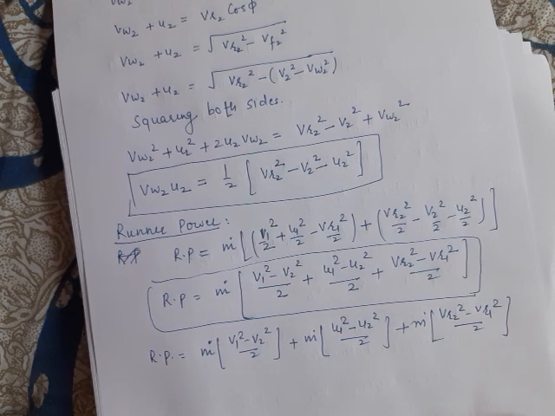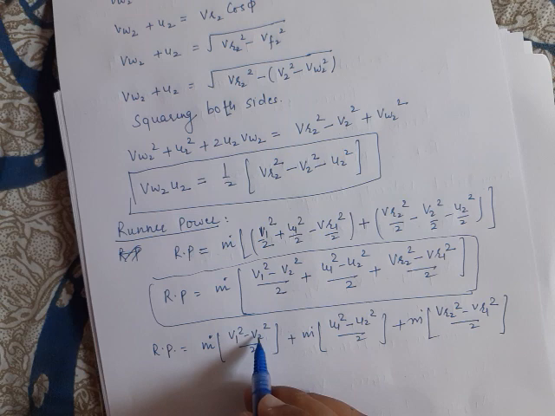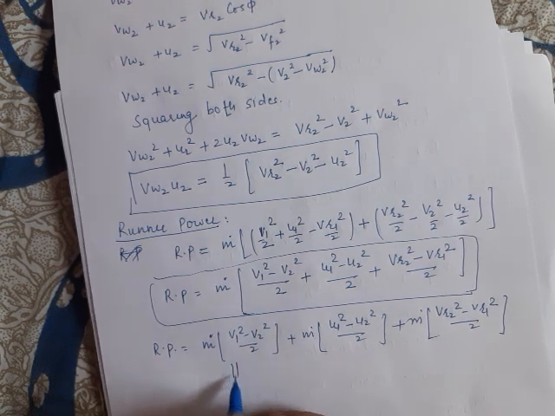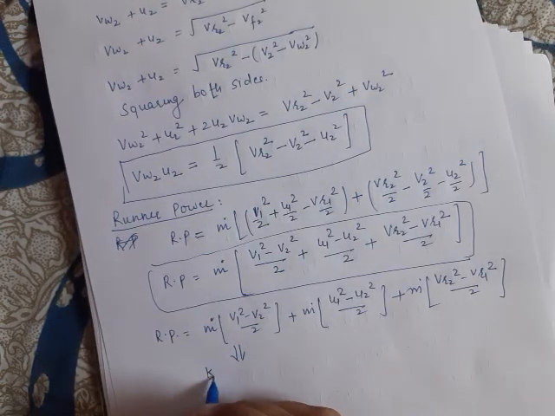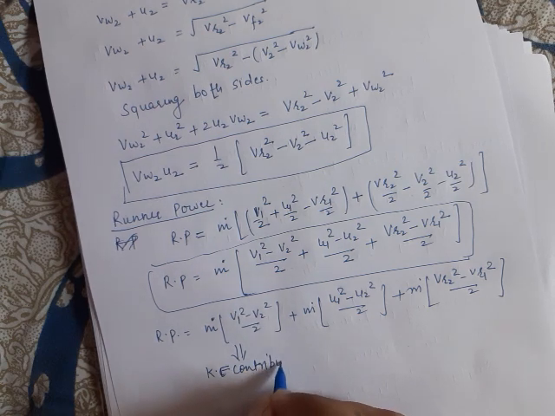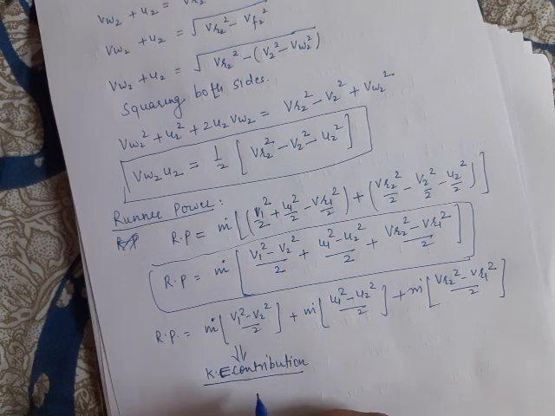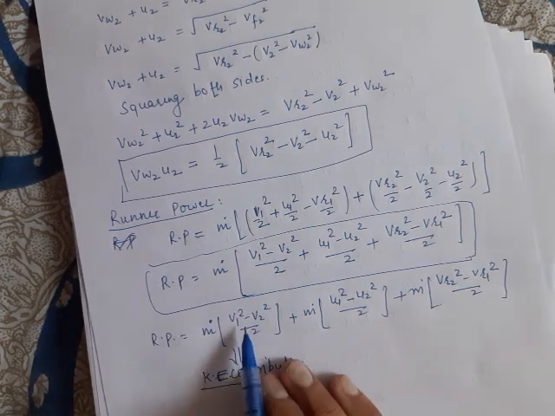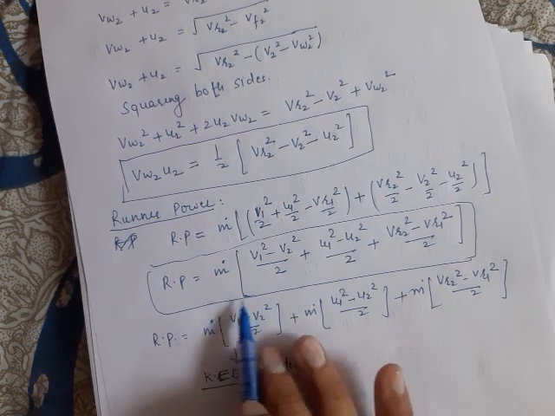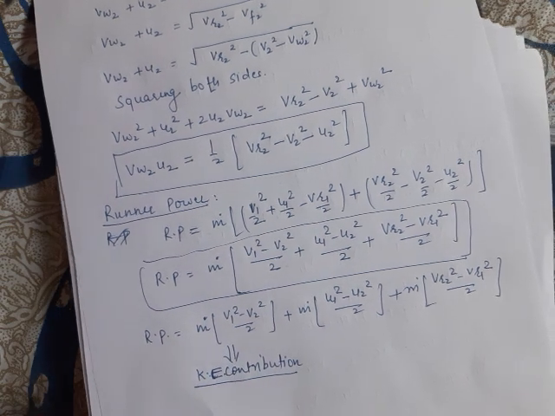Now there are three terms. This term implies a decrease in the kinetic energy of the water, as a result of which runner power is obtained. So this term represents the kinetic energy contribution, because the kinetic energy of the water is decreasing from inlet to the exit of the vane. As a result, this much runner power is obtained. So this is the contribution of kinetic energy in the runner power.